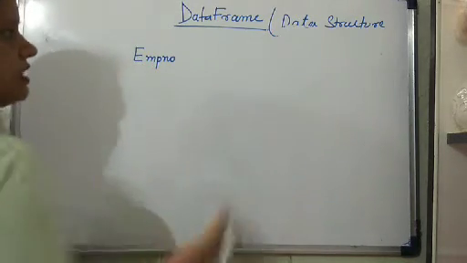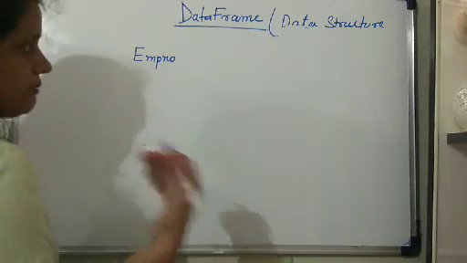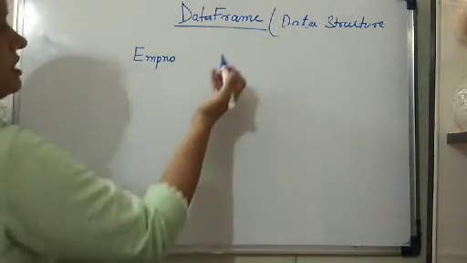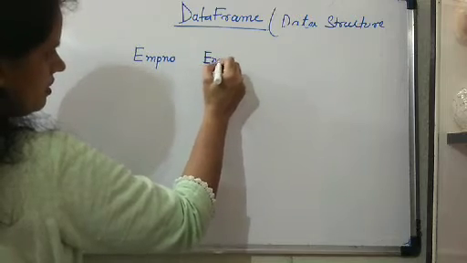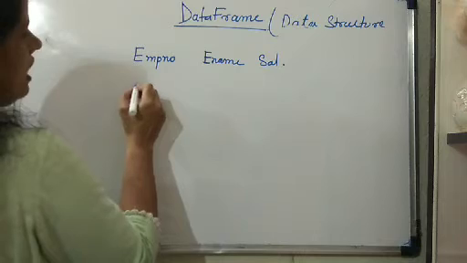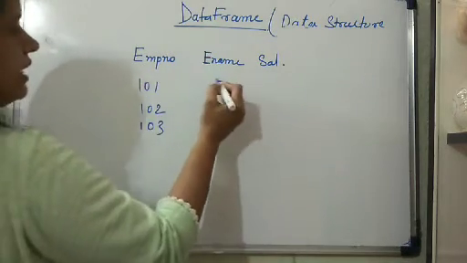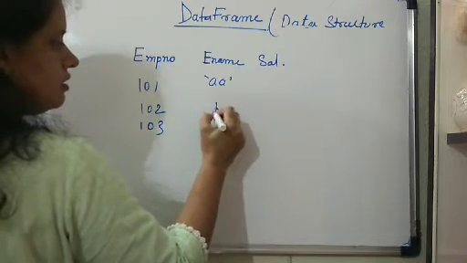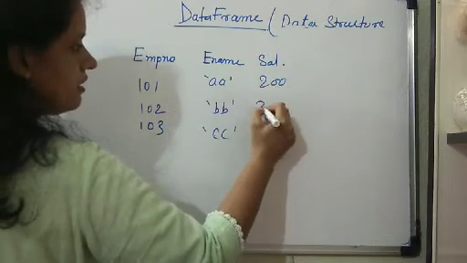Why I am giving this example is because you have used this data structure in MySQL as a sample table, so you are very familiar with the data of this table. So EMP number, E name and salary, these three fields, and the EMP number is 101, 102, 103, and E name, suppose any names we have given here, and this is salary.